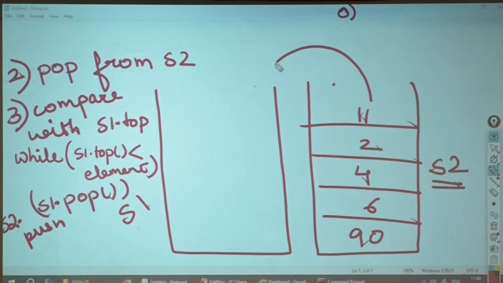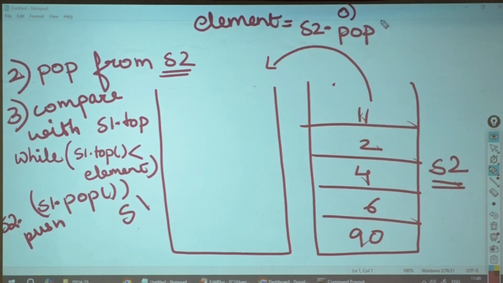I will pop an element from S2. I will capture it into a variable element. So element is equal to S2 dot pop. So the value of element the first time is 11. Okay? Now if my S1 is empty, should I directly push it? Yes. So I will directly push my 11 because I have got nothing to compare it with. My S1 is empty. I directly pushed one element to it.